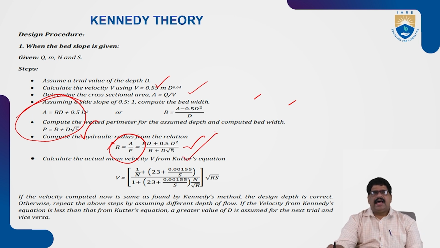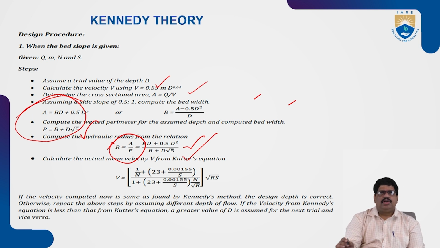So calculate the actual mean velocity V using Kutter's equation, which is a very important equation. V is equal to 1 by N plus 23 plus 0.00155 by S, divided by 1 plus 23 plus 0.00155 by S into N by root R, into root R into S. The velocity is computed, and now check the Kennedy's method design depth and make corrections, otherwise repeat the steps.